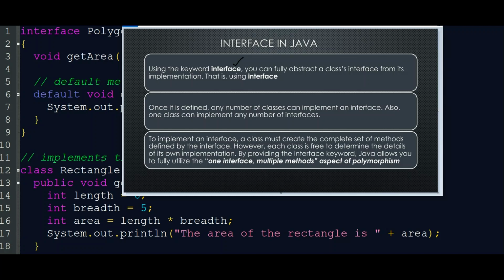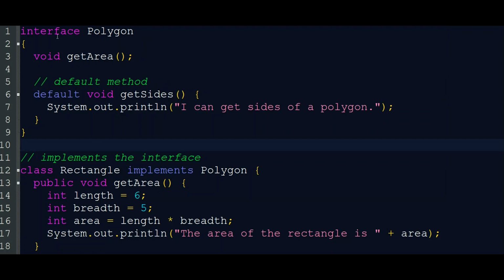Let's move to a program example. In this example, there is an interface Polygon. In this interface, there is a method void getArea, where only the declaration is here. One more method is void getSides, which is a default method. The default implementation is inside the interface: System.out.println, I can get sides of a polygon.